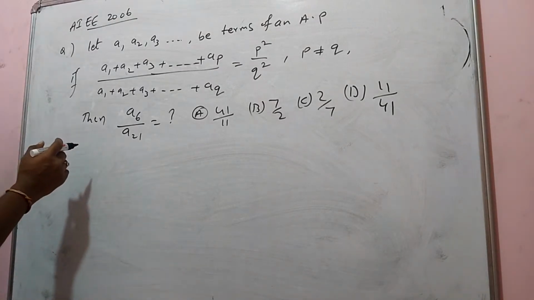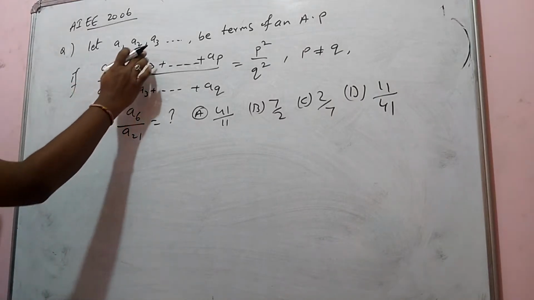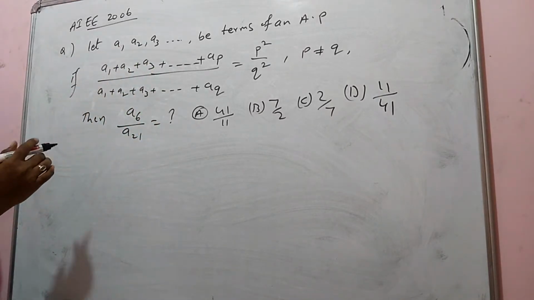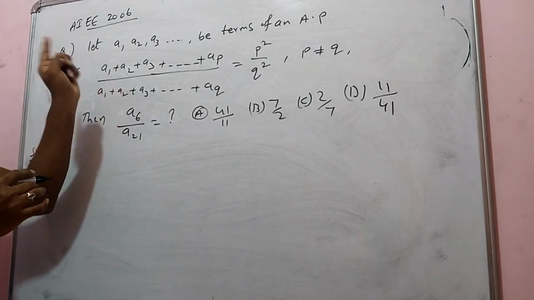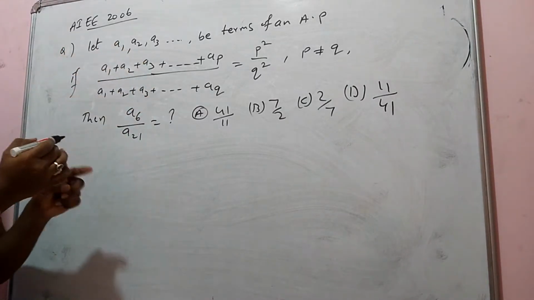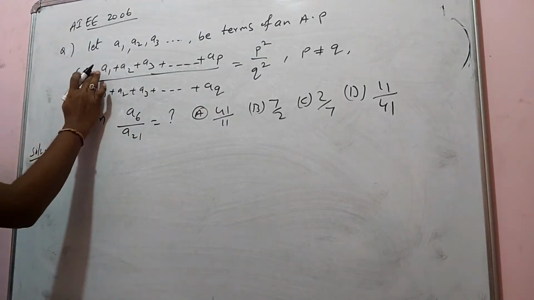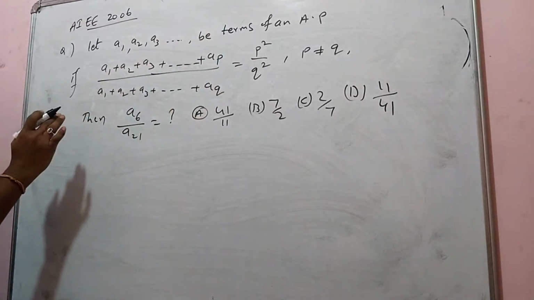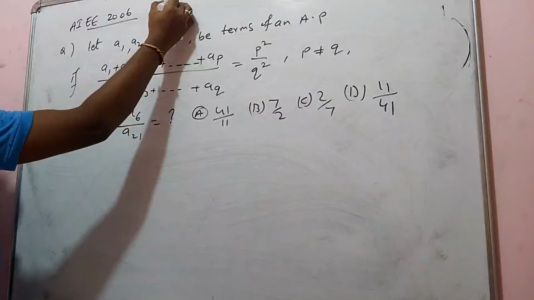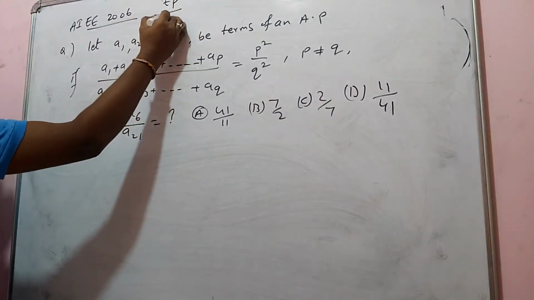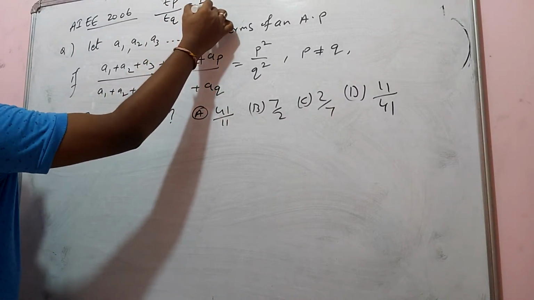Okay, now let us look here. It says a1, a2, a3 are the terms of an AP. This is the first term, a1 is the first term, a2 is the second term, a3 is the third term, like that. So they said the sum of the p terms upon the sum of the q terms of an AP is p square by q square.